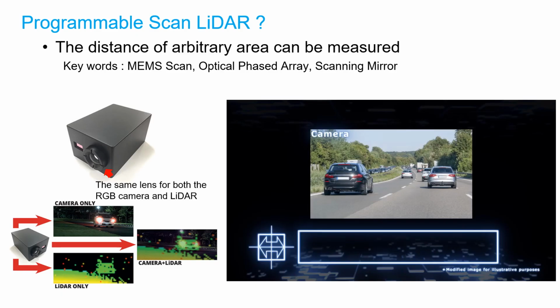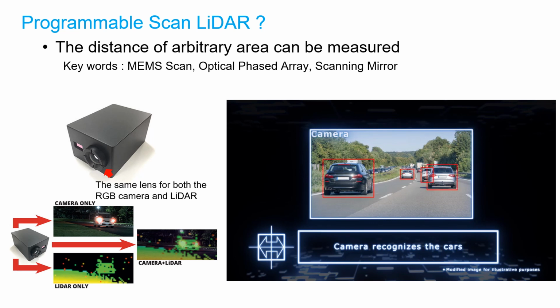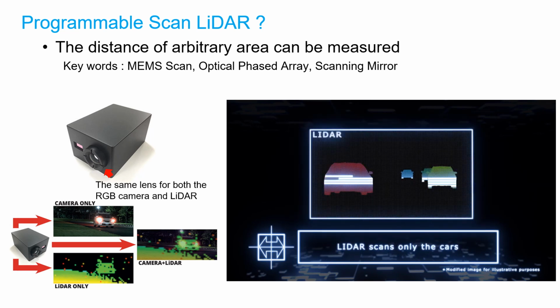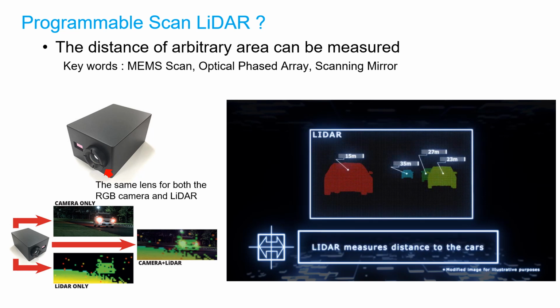LiDAR is a key sensor for 3D sensing that can be used outdoors, has a long measurement range, and has high measurement accuracy. With the evolution of LiDAR technology, solid-state LiDAR that is cheap and capable of programmable scanning has appeared and enables us to realize high-speed depth sensing because the operation speed of the LiDAR depends on the number of scan points. Figures show our prototype of programmable scan LiDAR and a use case example.